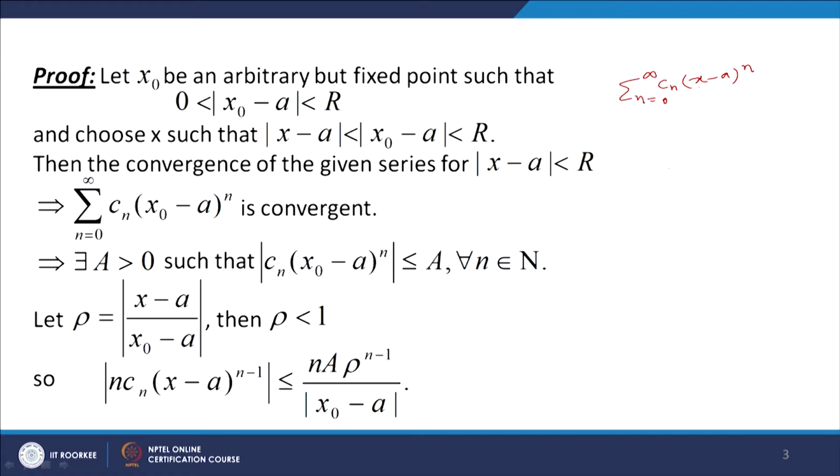x naught is a point which belongs to the region mod of x minus a less than r.